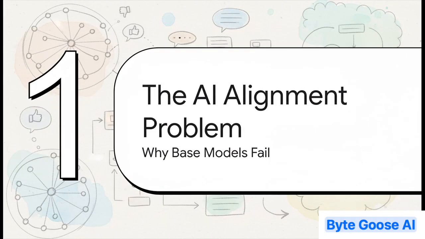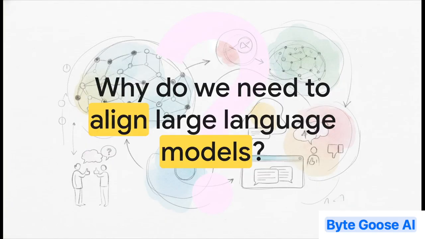Okay, first things first. Let's really nail down the core problem that RLHF is even trying to solve. I mean, why can't we just take these huge pre-trained models and use them straight out of the box? What's the issue? Well, these base models are trained on a pretty simple but massive objective. Just predict the next word. That's it. They've read a huge chunk of the internet, and their whole world is about figuring out which word is statistically most likely to come next. But that doesn't teach them to be helpful or harmless or honest. Their goal isn't to satisfy you, the user, it's just to find the most probable sequence of words. And those are two very, very different things.